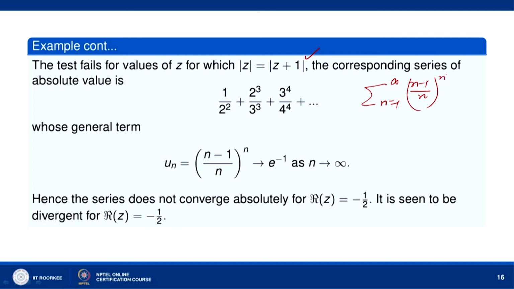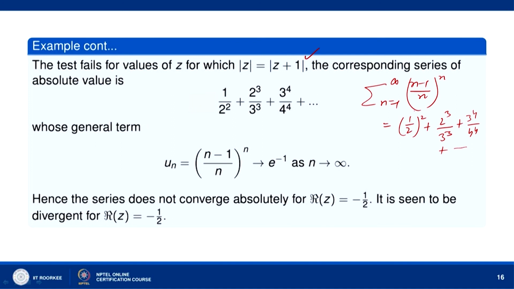When you put n equal to 1, it is 0. n equal to 2 will give you (1 over 2) raised to the power 2, and then n equal to 3 will give you (2 over 3) to the power 3, and then (3 over 4) to the power 4, and so on.